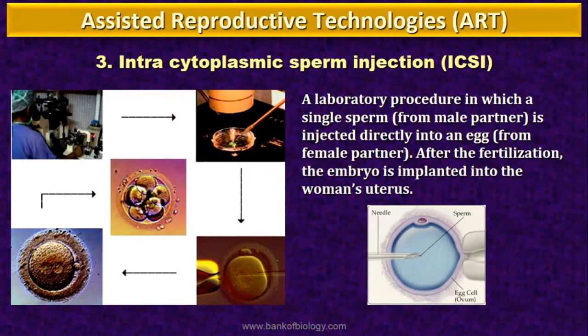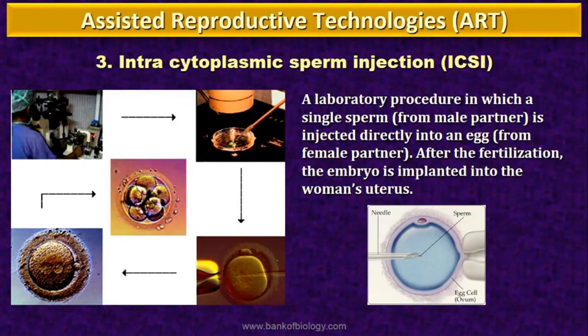Either the zygote or early embryo with up to 8 blastomeres can be transferred directly into the fallopian tube, so that it will move towards the uterus and get implanted in the uterus. But if the embryo has grown to more than 8 blastomeres, it is directly transferred into the uterus. So that is ZIFT and IUT.